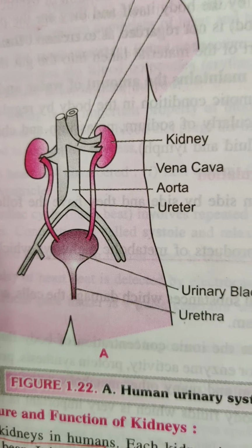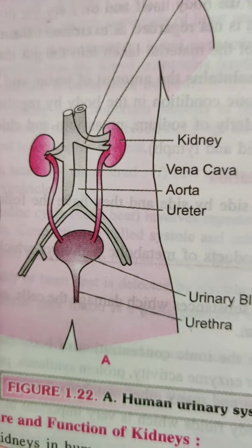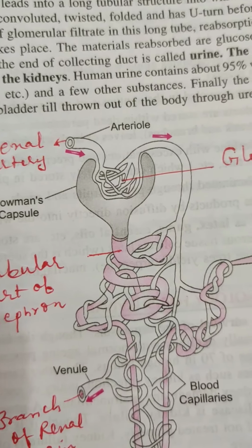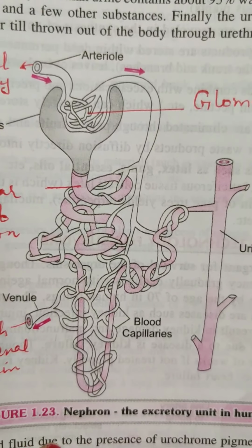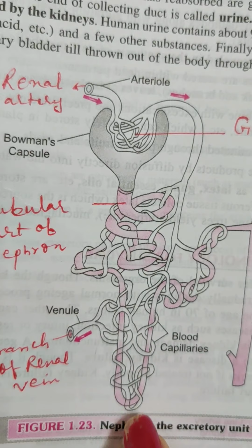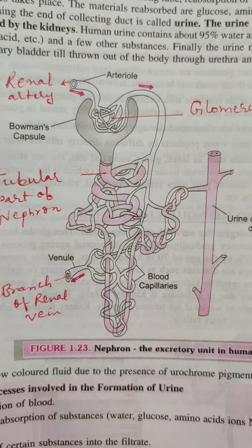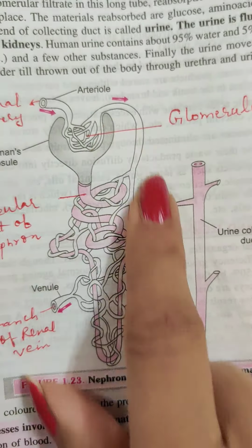A kidney is made up of numerous microscopic excretory units called nephrons. So nephron is the structural and functional unit of excretion. Here you can see the structure of a nephron, and kidney is made up of numerous microscopic nephrons. So first of all, we are taking structure and function of a nephron.